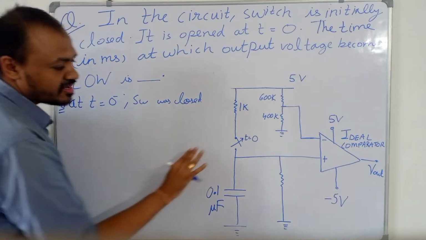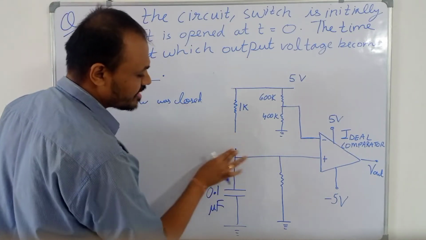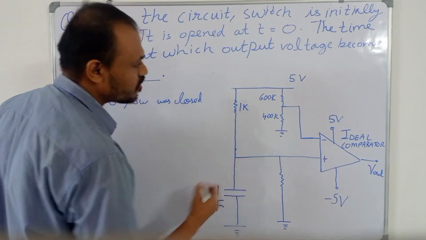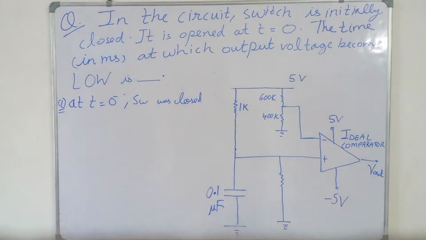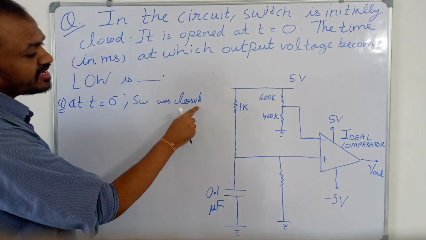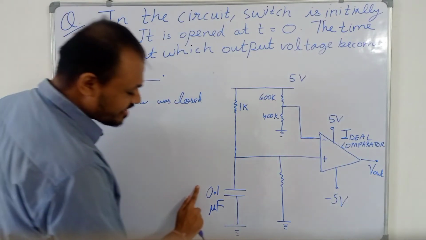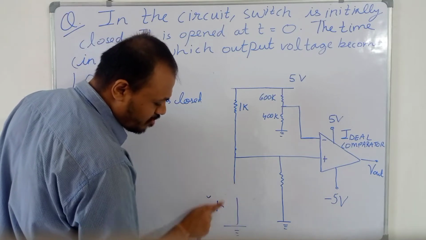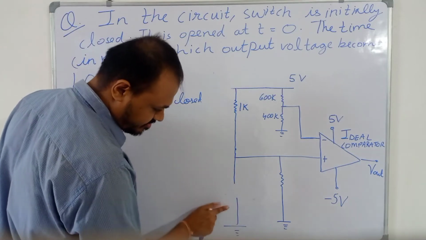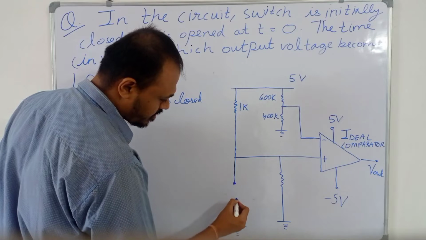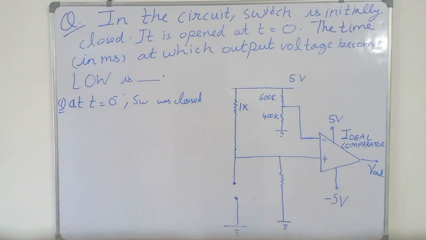Let me redraw this circuit for the closed switch. This is the steady state, so this capacitor will act as an open circuit. So I am opening this capacitor, and this capacitor is acting as the open circuit.